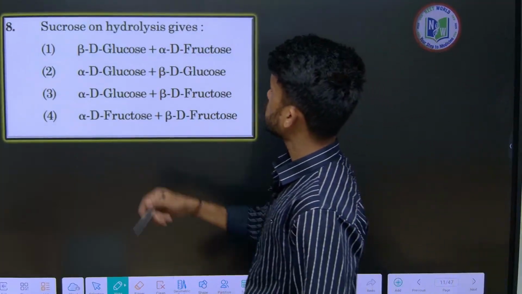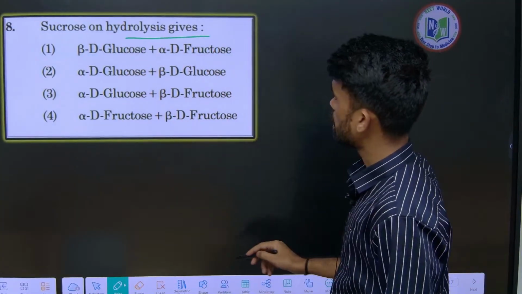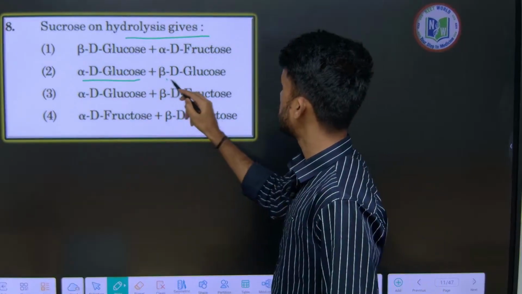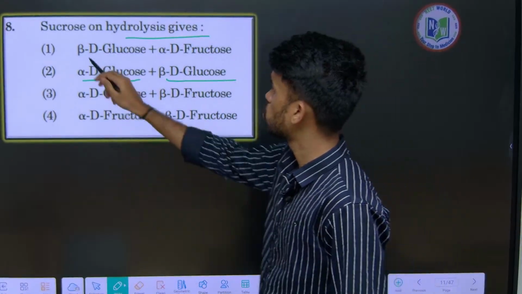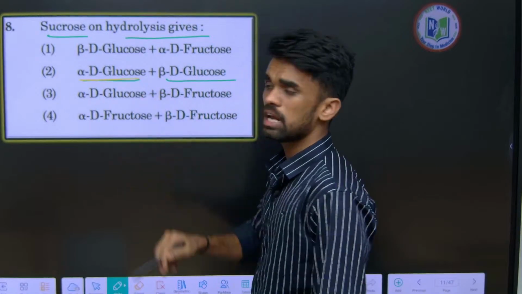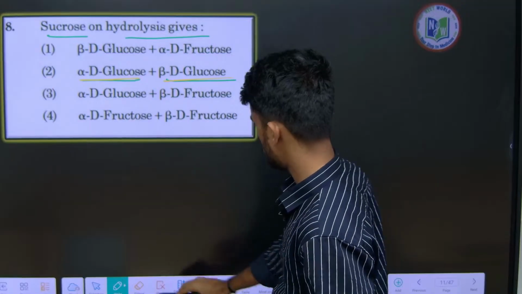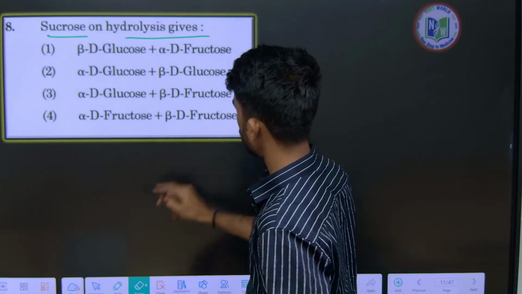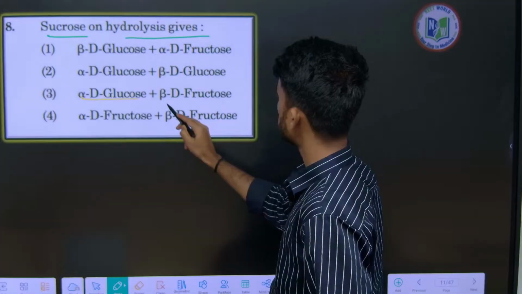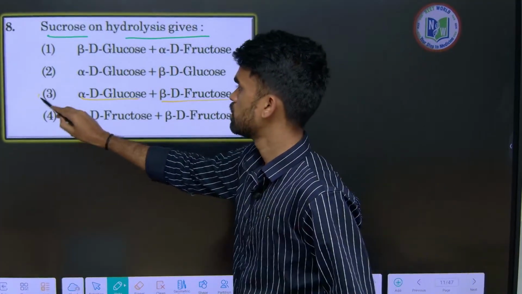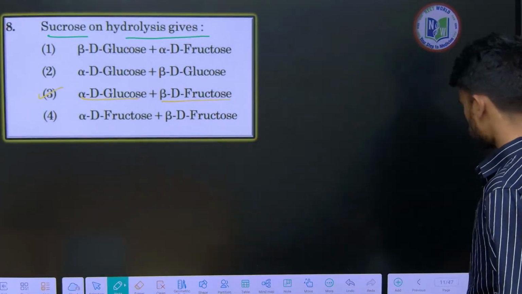Next, sucrose upon hydrolysis gives alpha D glucose and beta D fructose. What I am saying is, sucrose upon hydrolysis gives alpha D glucose, beta D fructose. So here we have alpha D glucose, beta D fructose. So option 3 is the correct one.